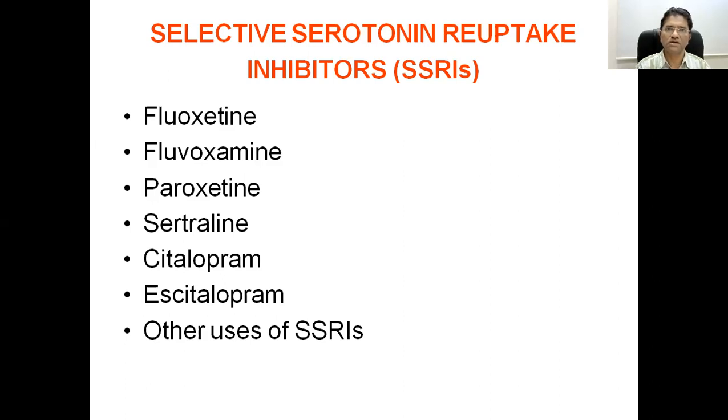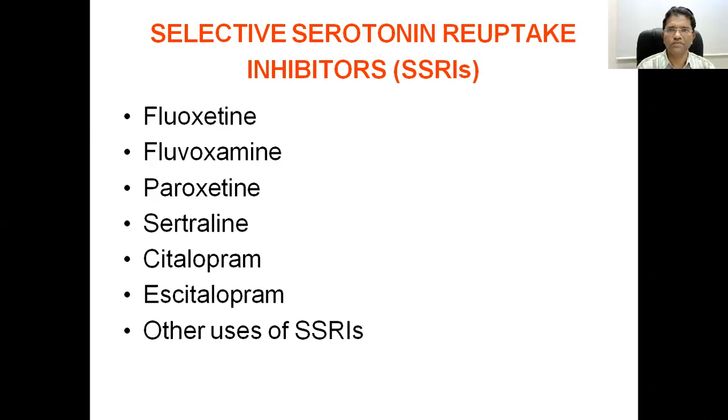We want the drug which should act selectively, and with increased understanding of neurotransmission, we came to know that if we target only a few systems like 5-hydroxytryptamine, which is mainly responsible for depression, then we get fewer side effects and more therapeutic output.